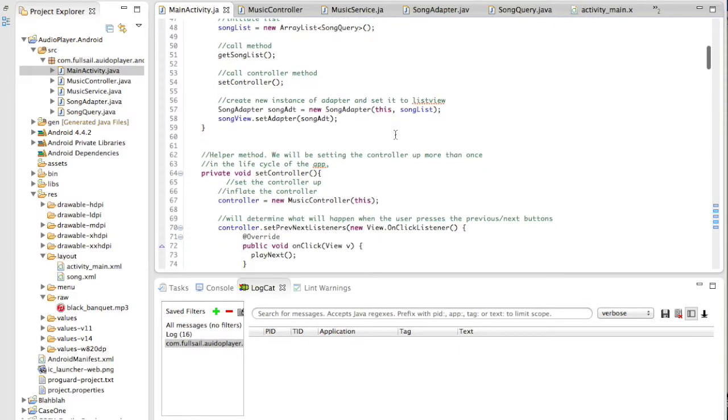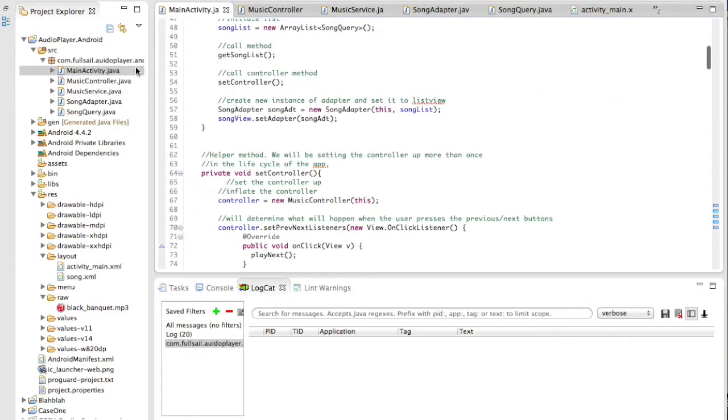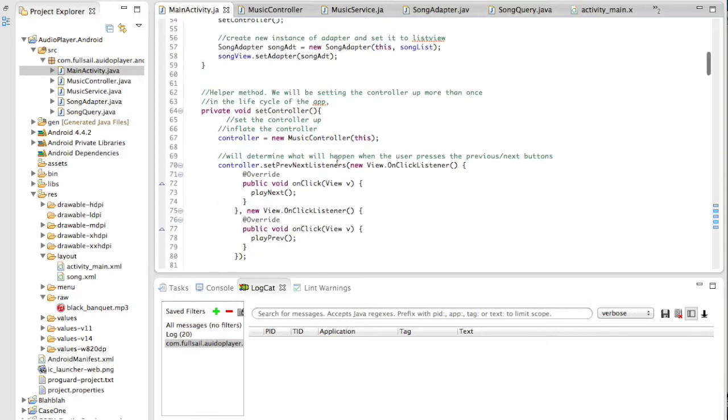All this playback is happening in the service class, but the music controls are in the main activity. So I bound the activity instance to the service instance, so we can control the playback from the user interface.